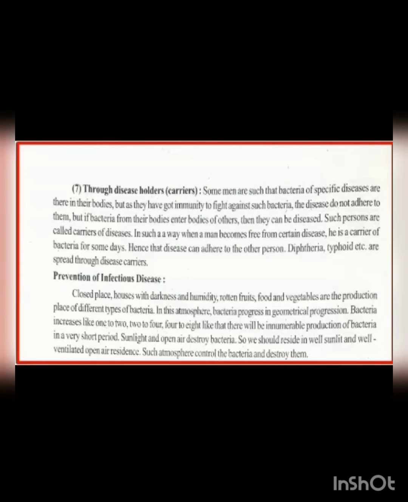So how do we prevent getting infected with diseases? Simply avoid staying in dark places, closed places, very humid places. Do not eat foods which are kept open for long. Rotten fruits or things. If you see any fruit which is rotten, better don't eat it, because it could be having some kind of bacteria. These are the areas where bacteria tend to grow. Okay, that is from 1 to 2, 2 to 4, 4 to 8. They just keep multiplying themselves and can cause problems for the body.